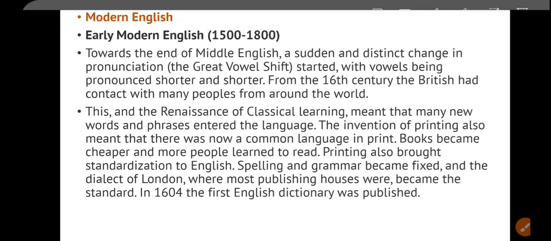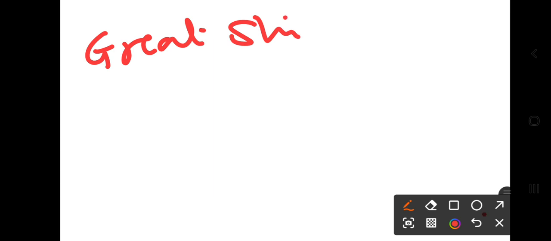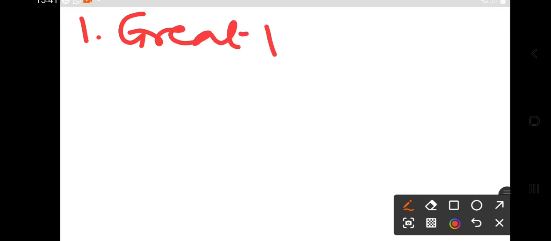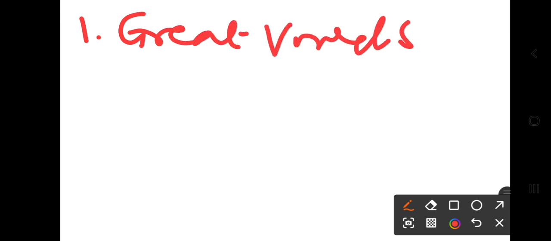So the first change is the great vowel shift.